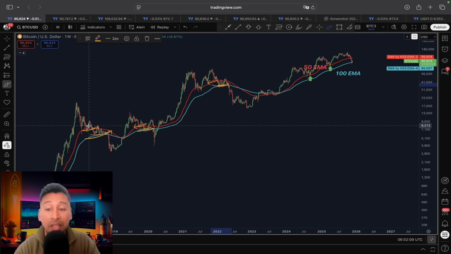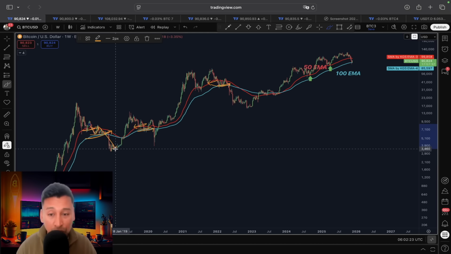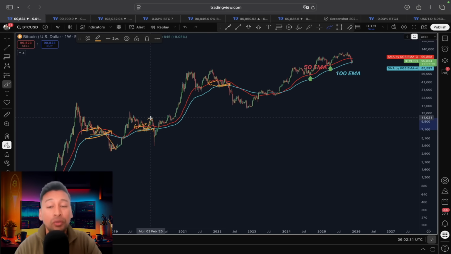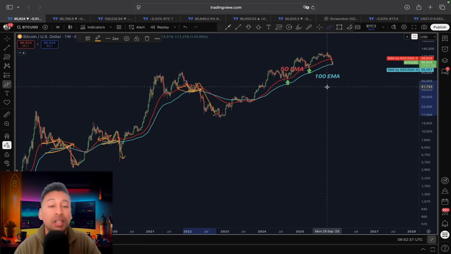What I mean by that, you can see here, it lost the support from this 50 exponential moving average, got attracted on the 100 exponential moving average, which resulted in a temporary rally, a fake rally, and price after that headed towards the original direction. Same scenario unfolded here. Lost the support from the 50 exponential moving average, got attracted on the 100 exponential moving average, which resulted in a temporary rally, and price after that headed towards the original direction. Same scenario has repeated again and again.